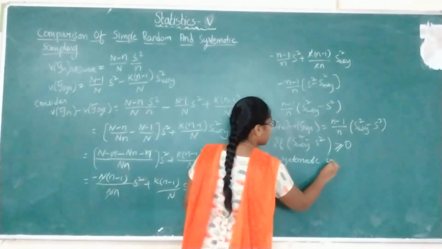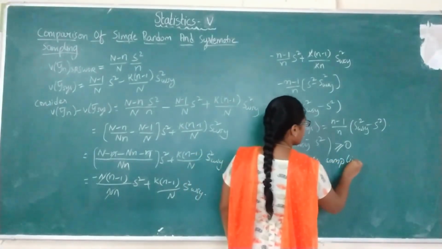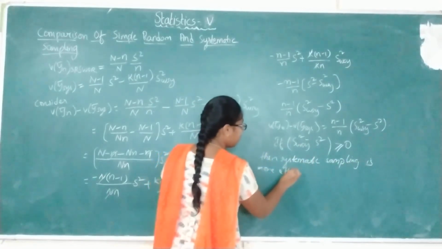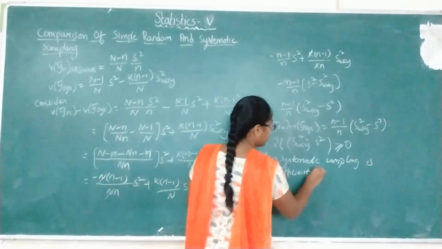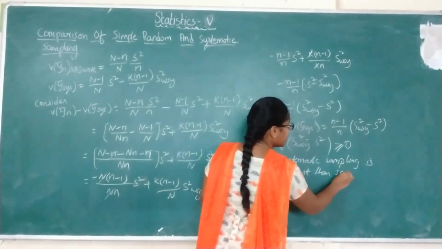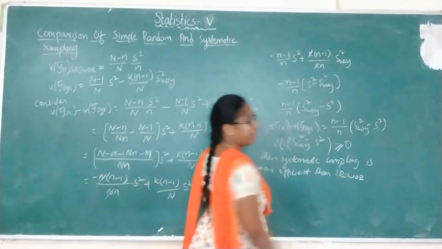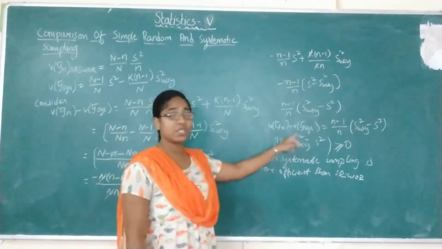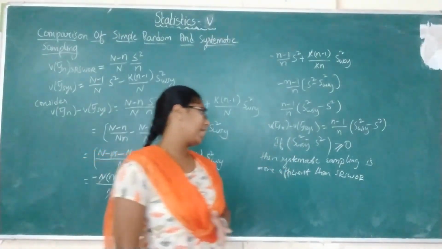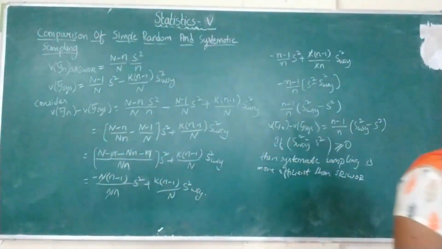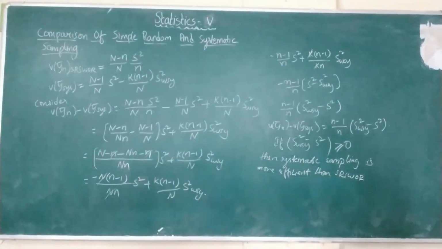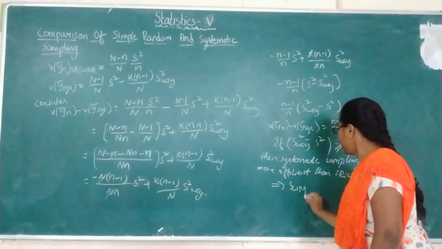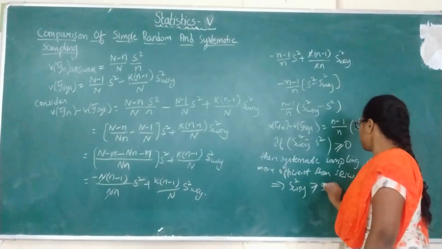Systematic sampling is more efficient than SRSWOR. So here systematic sampling is efficient but under a condition that S_wsy square minus S square is greater than or equal to 0, that is, S_wsy square is greater than or equal to S square.